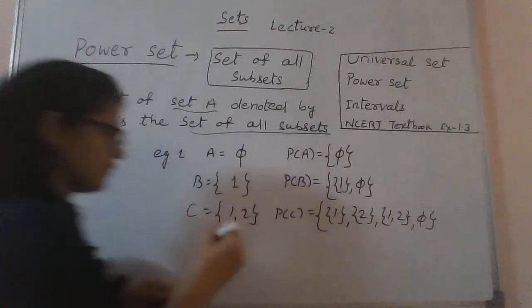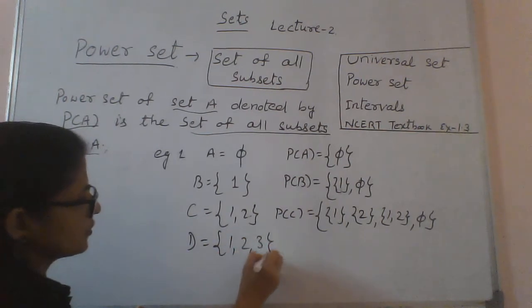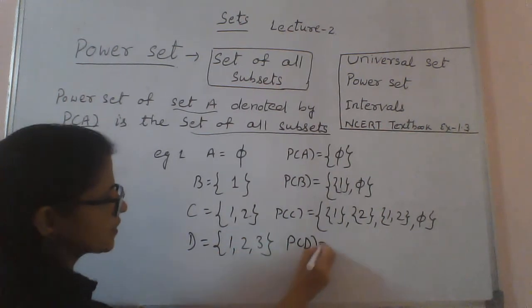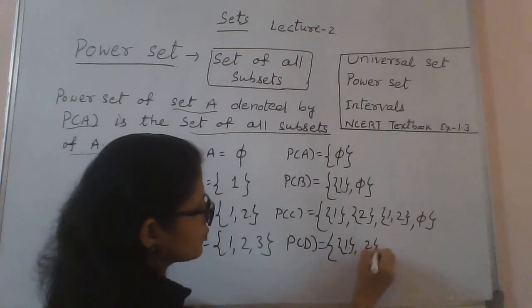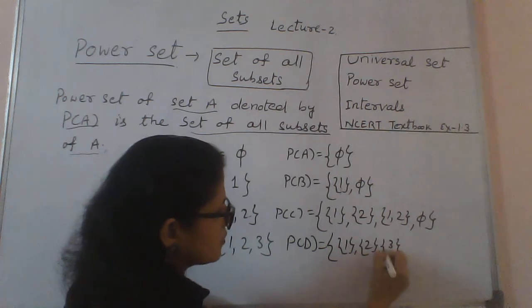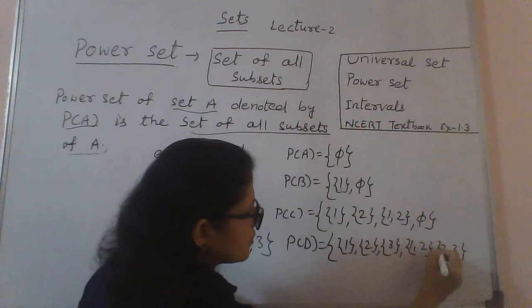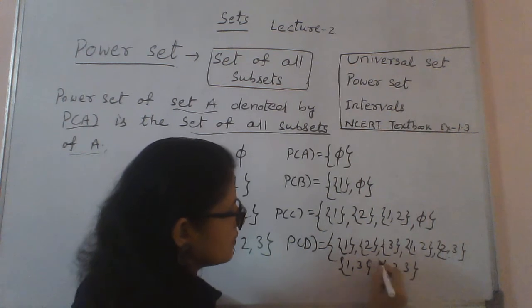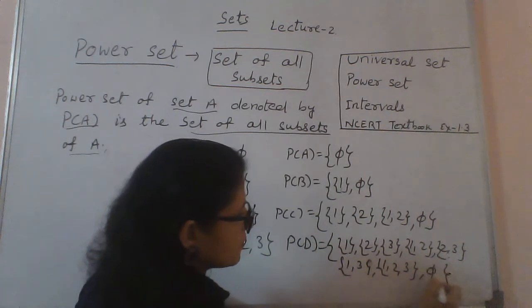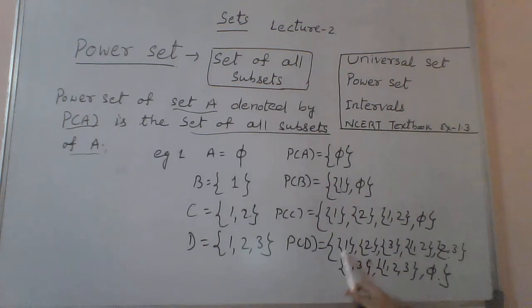One more example I will take. Set D is {1, 2, 3}. So the power set of D will be what? It is {1}, {2}, {3}, {1, 2}, {2, 3}, {1, 3}, then {1, 2, 3}, and ∅. In a similar way you can see this.